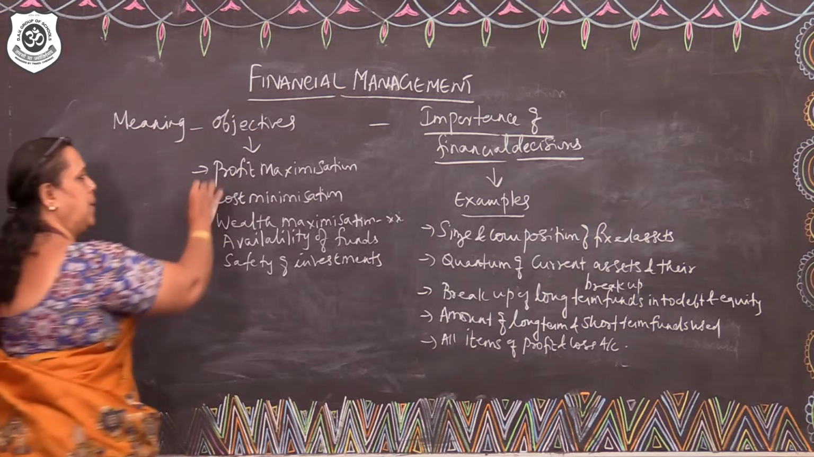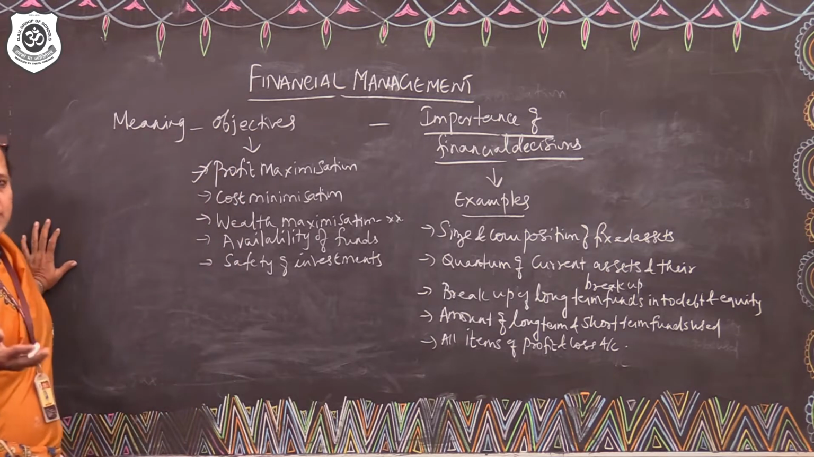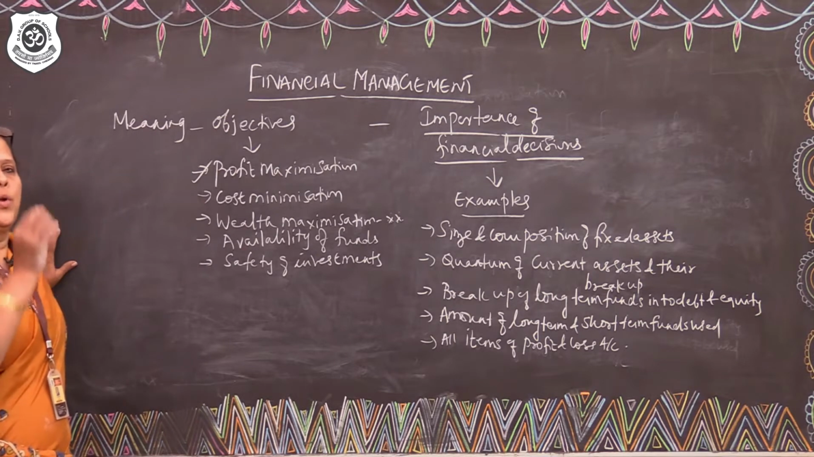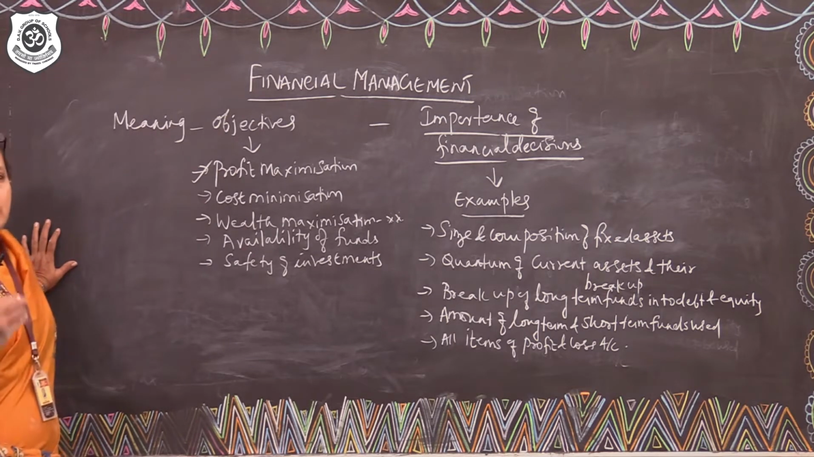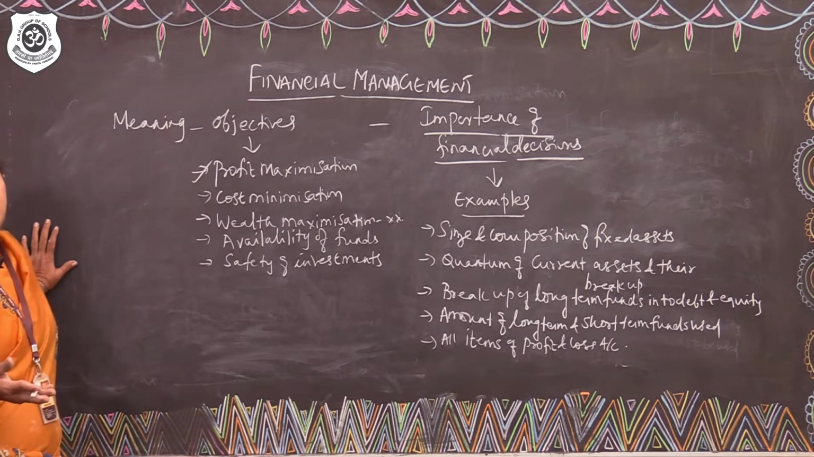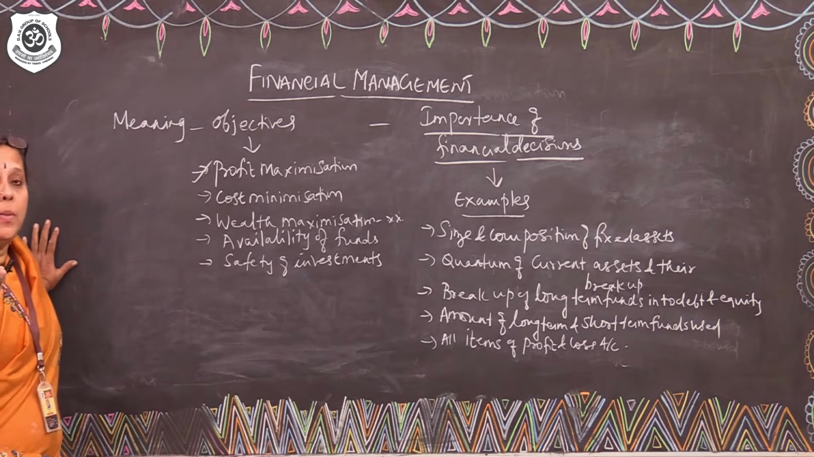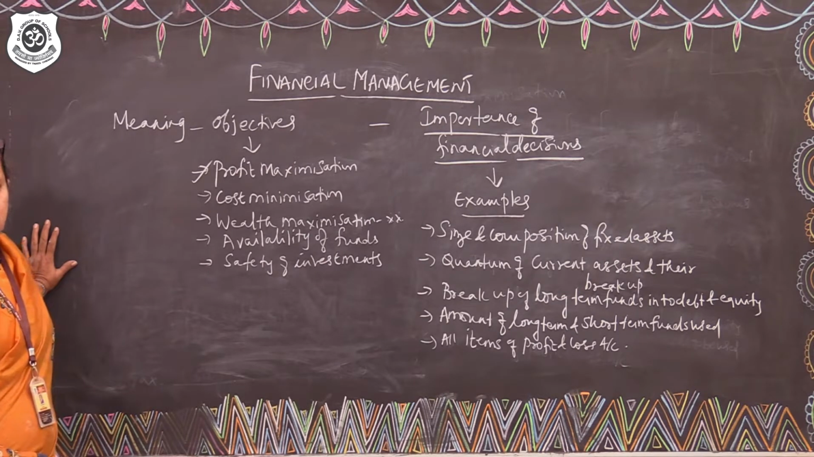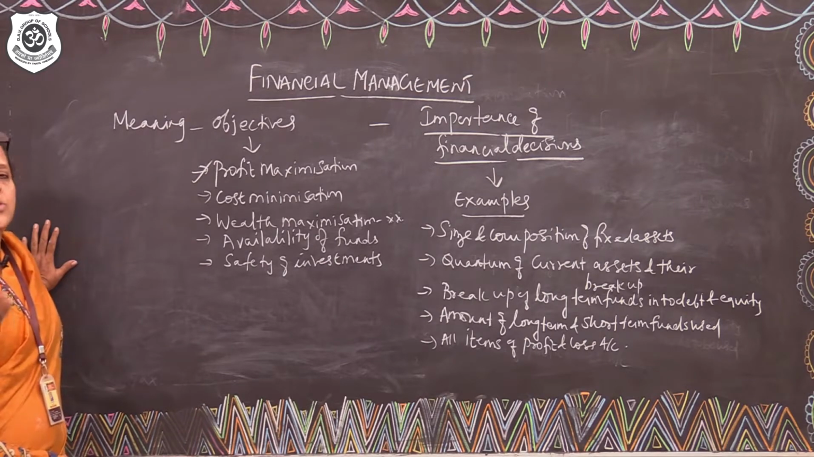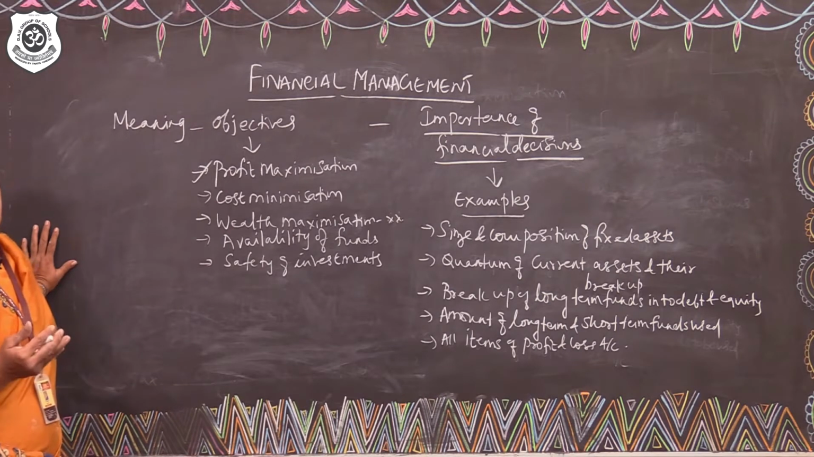Now, what do you mean by profit maximization? Any businessman will think of profit maximization. So, I invest 100 rupees. I should be able to get a maximum return on investment. What is maximum return on investment cannot be precisely defined, because what is maximum to me may not be maximum to you. So, profit maximization in general means aiming at a very high return on investment.